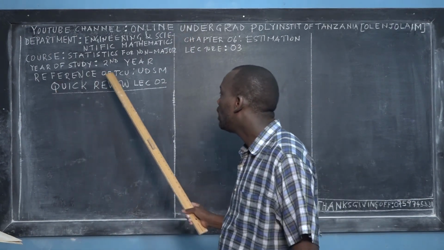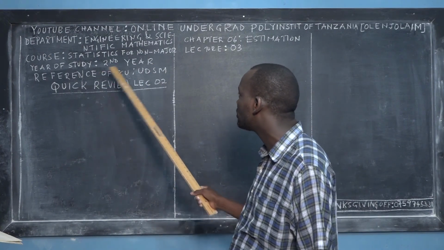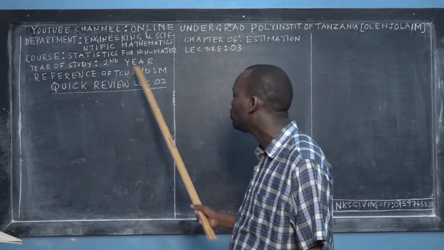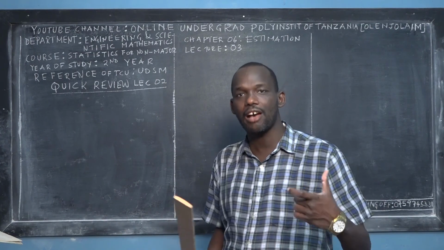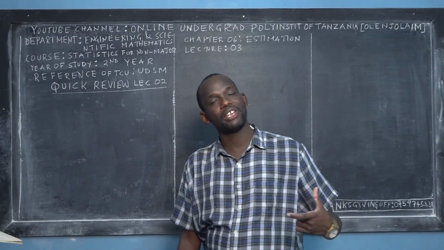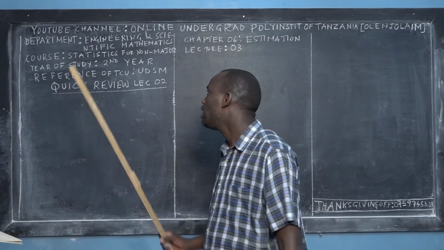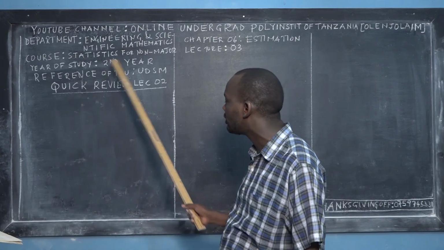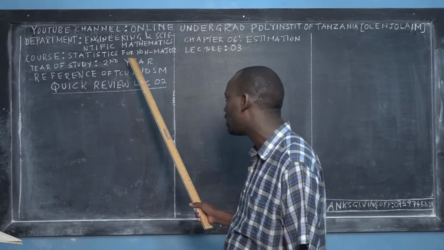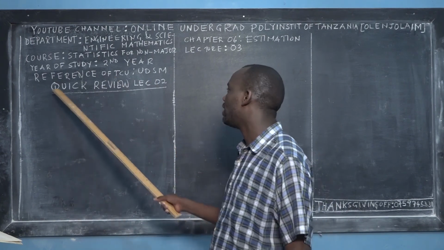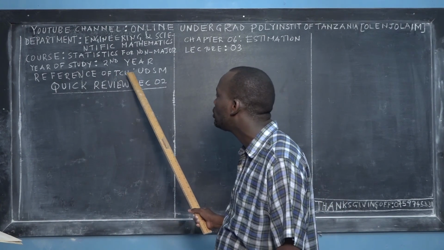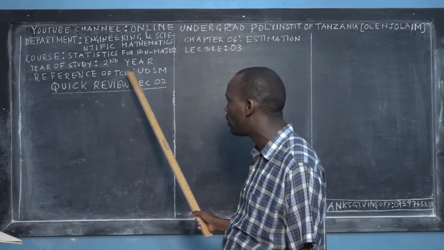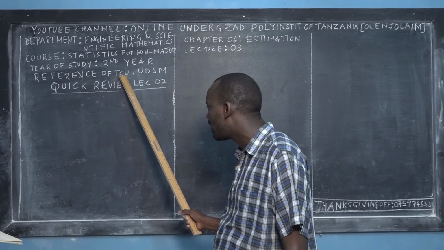The course that I'm going to teach you today is called Statistics for the Non-Majors, and you have studied it in many institutions, colleges and universities in the United Republic of Tanzania, in Africa, in America, in Europe, and even in Asia and Australia. Engineering and scientific students used to learn statistics and probability in the second semester or first semester of the second year. The reference is the Tanzania Commission for Universities, or TCU, because the focus of these modules is on the universities and colleges under the TCU.